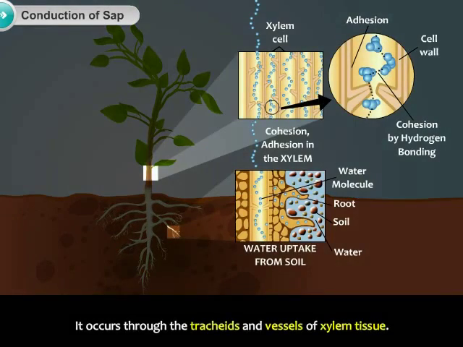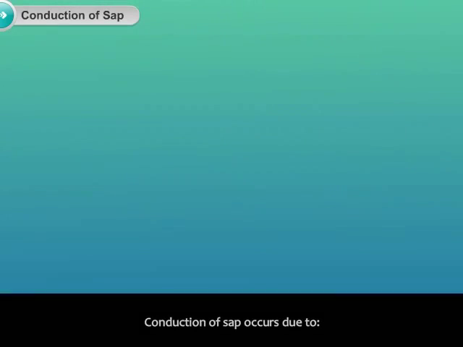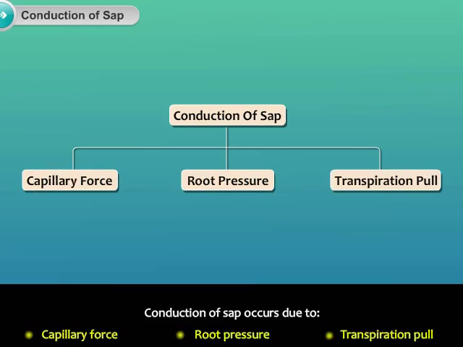It occurs through the tracheids and vessels of xylem tissue. The rate of ascent of sap is 10 to 75 centimeters per minute. Conduction of sap occurs due to capillary force, root pressure, and transpiration pull.